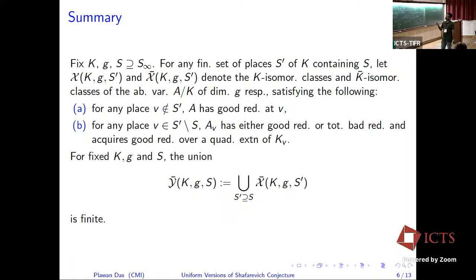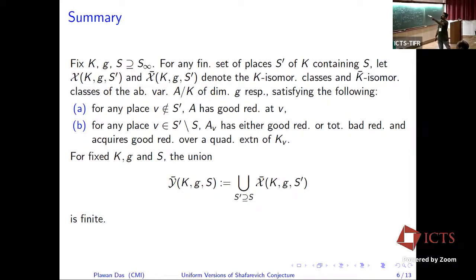What happens is the inertia image is finite after base change, it can be 1. And if the inertia image is infinite, it remains infinite. So the places where inertia acts via quasi-unipotent matrices, meaning infinite order, those are fixed actually on a k-bar isogeny class. This is one observation.